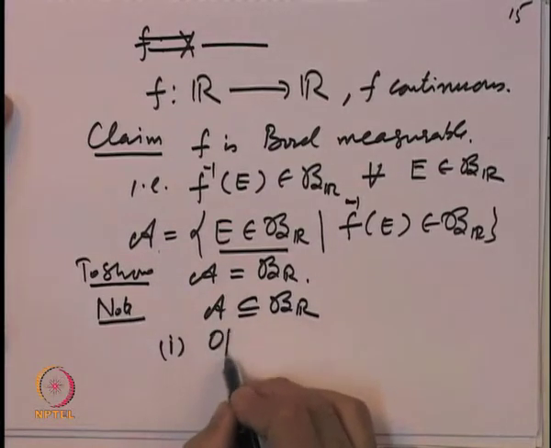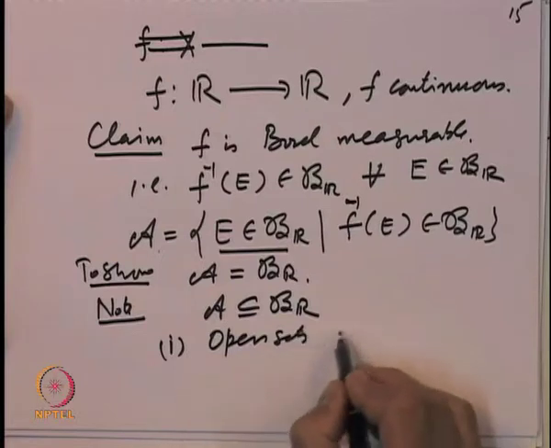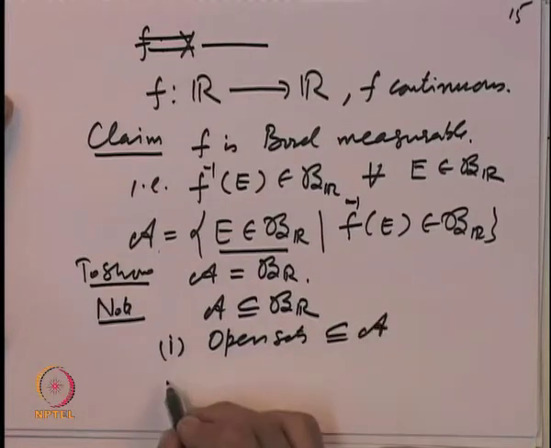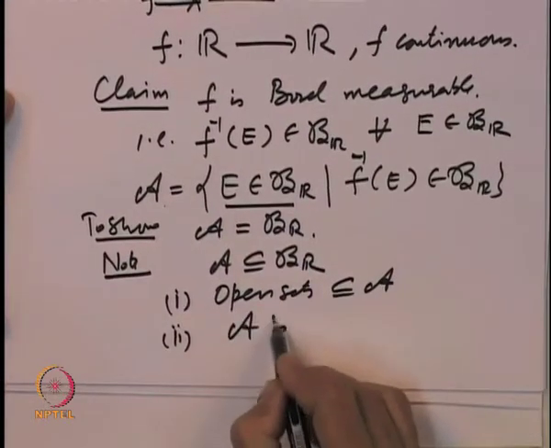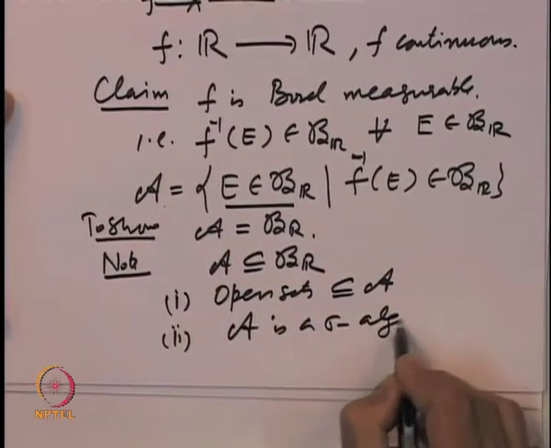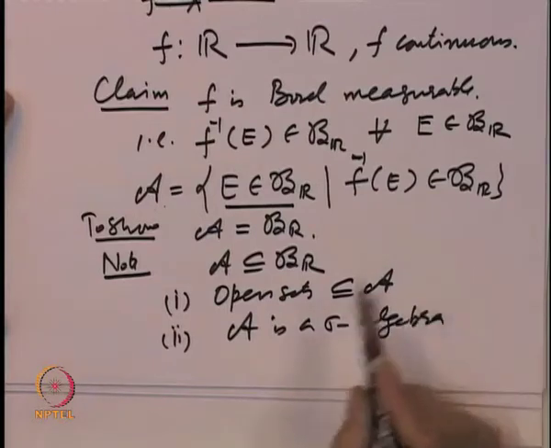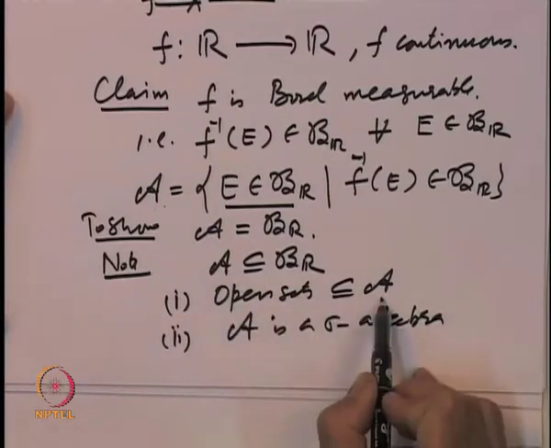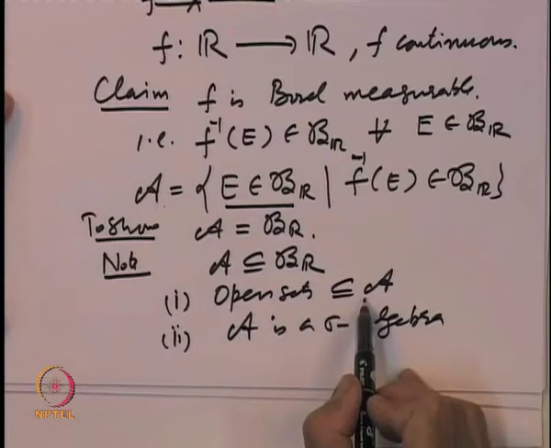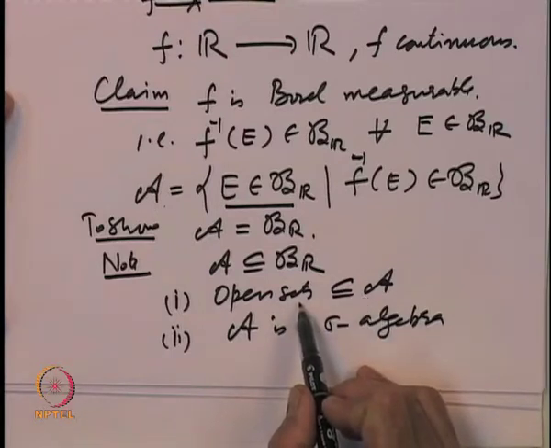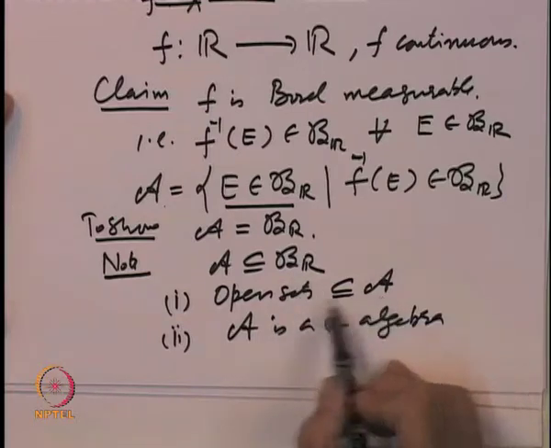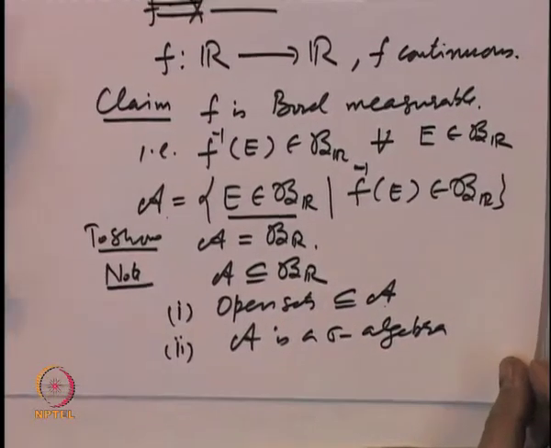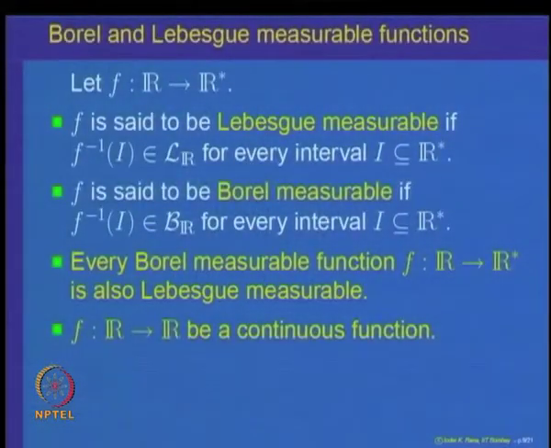One, open sets are contained in A, and second we will show that A is a sigma algebra, because once A is a sigma algebra and it includes open sets, it must include the smallest sigma algebra generated by open sets, that is B R. So, B R will be inside A and that will be true. To prove these two facts is quite obvious because of the given condition.